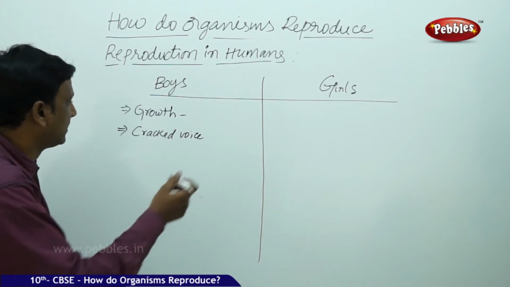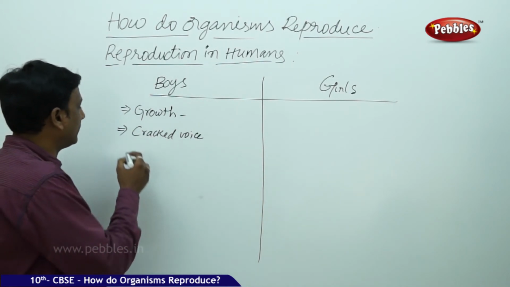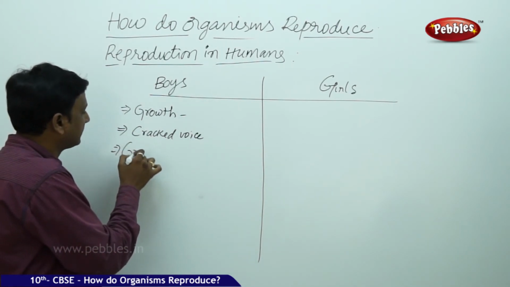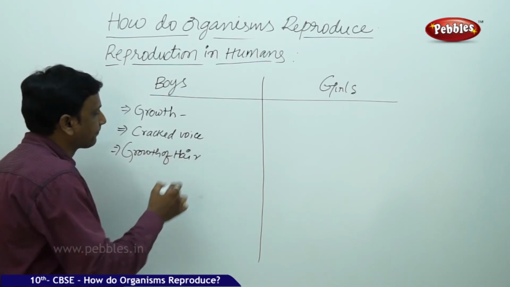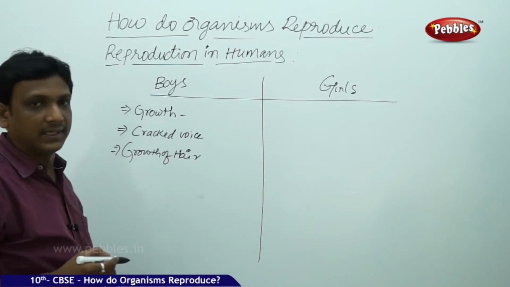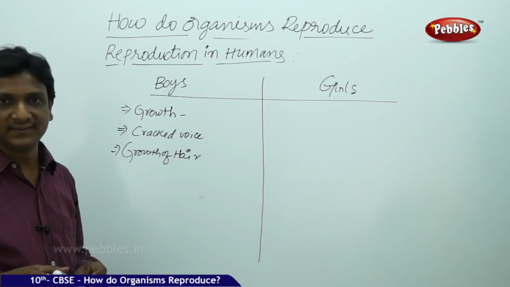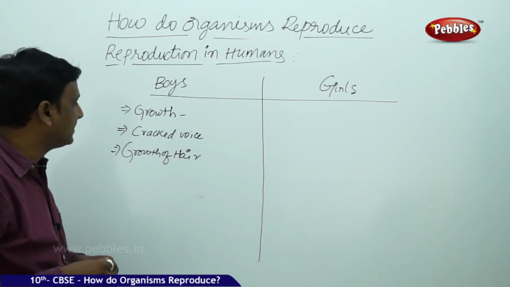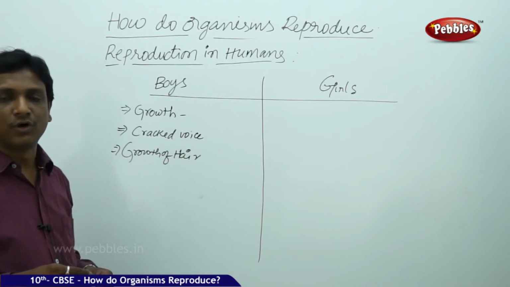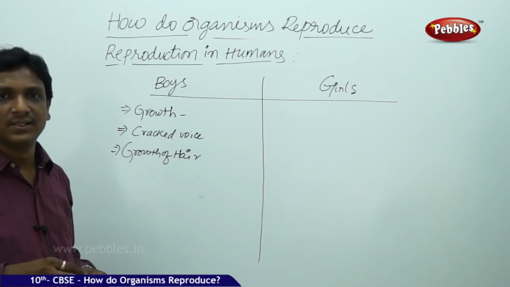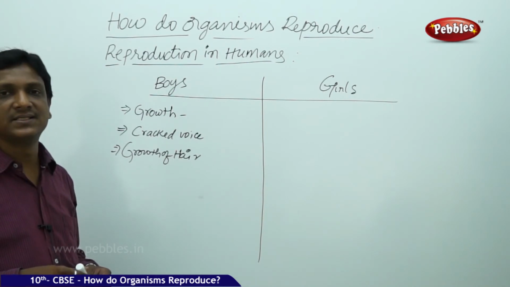That is due to this sexual maturation, the impact of the hormones: cracked voice, growth of hair on the body. We have very thin hair on the body by birth, but at certain places the growth of hair is observed, especially during sexual maturation: formation of mustache and beards, formation of hair in the armpits and in the genital areas.